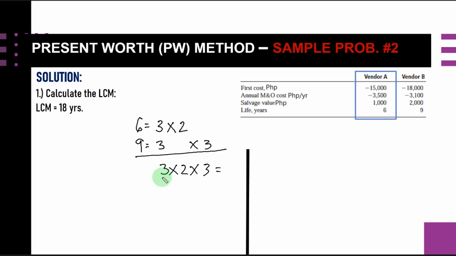So what would be the LCM? Our LCM is simply equal to 3 times 2 times 3, which is 6 times 3, 18 years. That would be our LCM for this problem, 18 years.